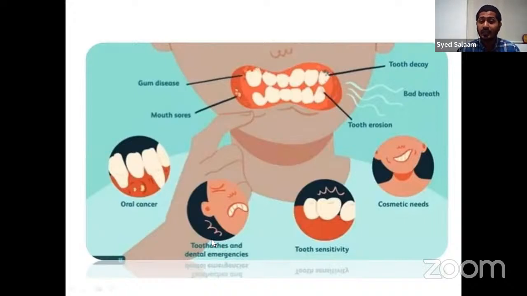Toothache, and this toothache can lead to pain that could be going towards the ears also. So it could happen due to either dental damage or due to sensitivity. Okay. Sometimes for cosmetic needs, we clean our teeth and make them a little brighter, so that we could have a good appearance, a good smile. That is usually done by actors and models, cosmetic cleansing of the teeth. But usually just by maintaining proper tooth care, that could lead to having very good teeth.